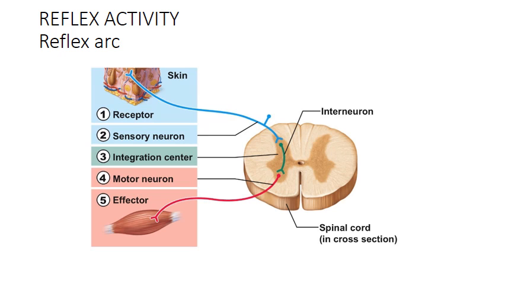Receptor is the end organ which receives the stimuli. When it receives the stimuli, it will give information to the sensory neuron. Sensory neuron is otherwise known as afferent, A-F-F-E-R-E-N-T. So the sensory neuron will receive the stimuli, and will go to the reflex center.